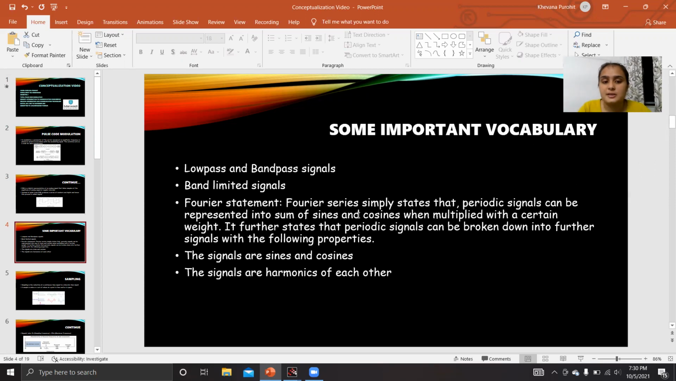Now, what are band limited signals? Band limited signals have a bounded support in their Fourier transform and their spectral density. Apart from this, there is a scientist named Fourier. He gave a statement that each and every periodic signal can be represented as a sum of sines and cosines.